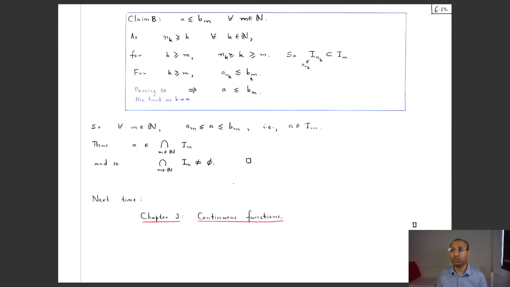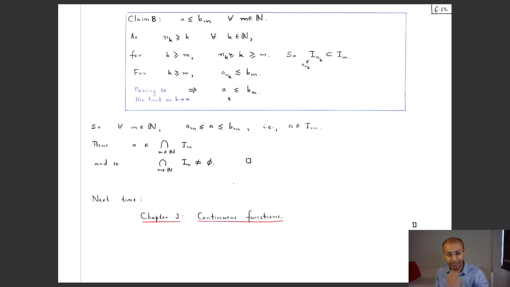So m was chosen at the outset, something fixed, and then we have that for all the k's bigger than or equal to m, a_nk is less than or equal to bm. So by passing to the limit as k tends to infinity, the limits also respect the inequality, and so the limit of this thing, which we know is a, is less than or equal to the limit of the constant sequence bm, bm, bm, which is of course bm.